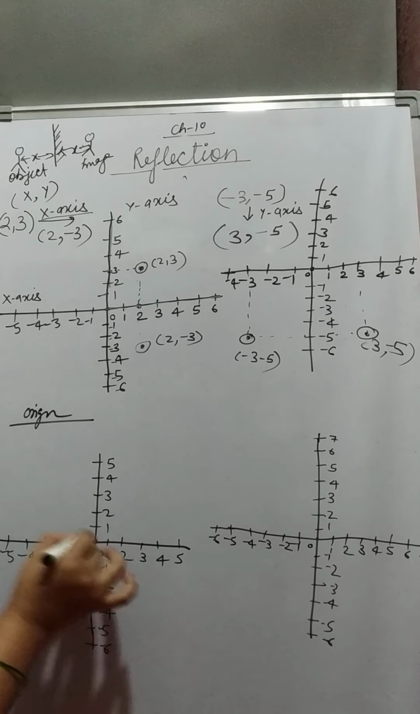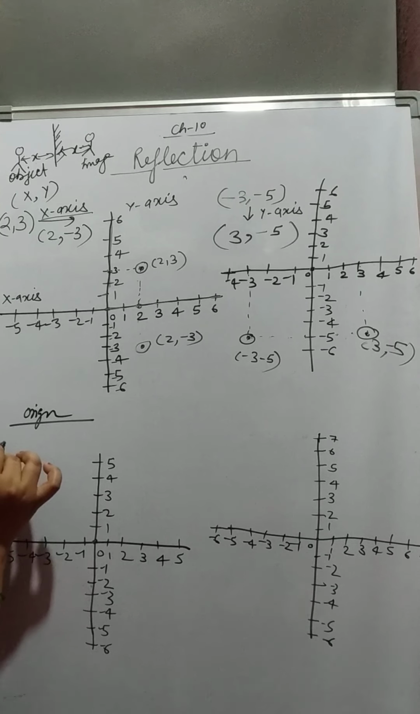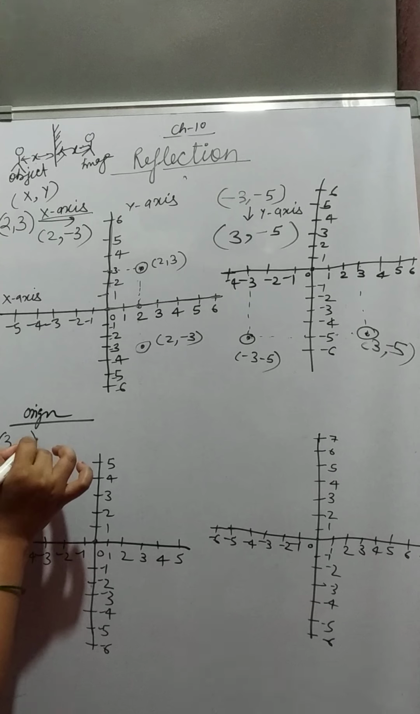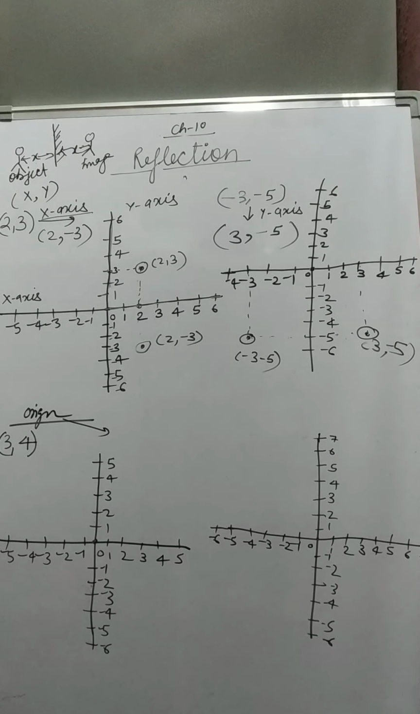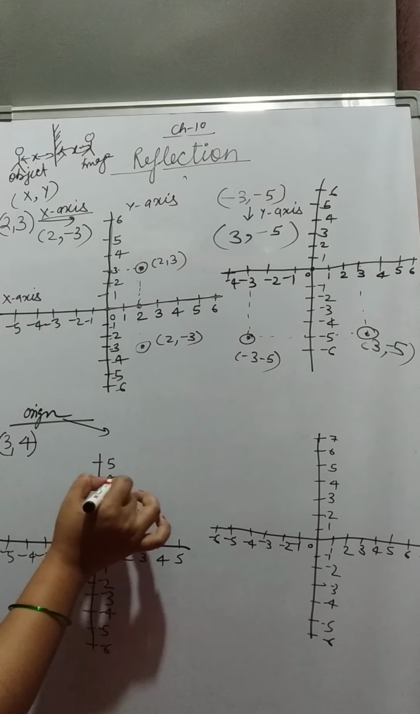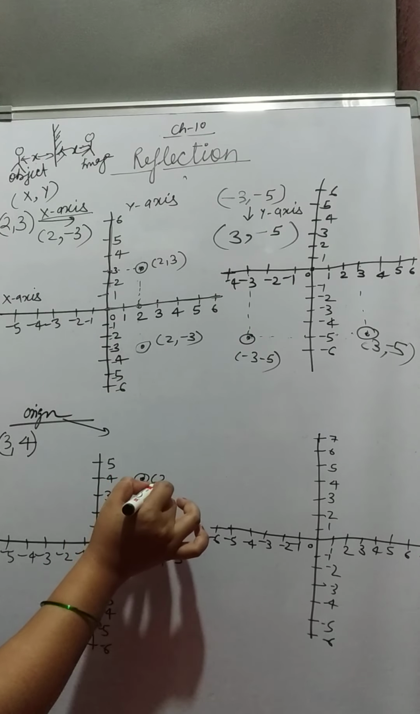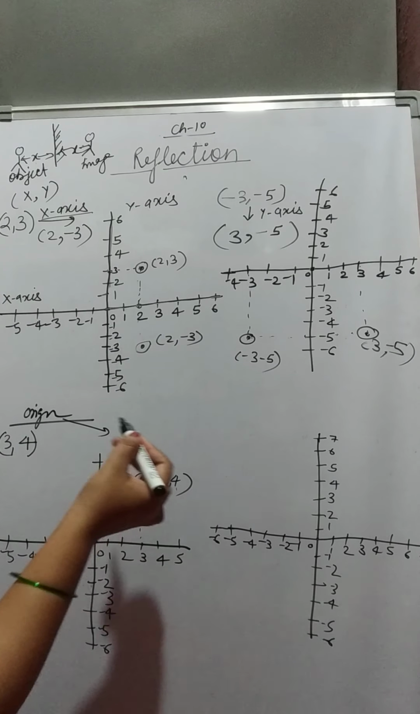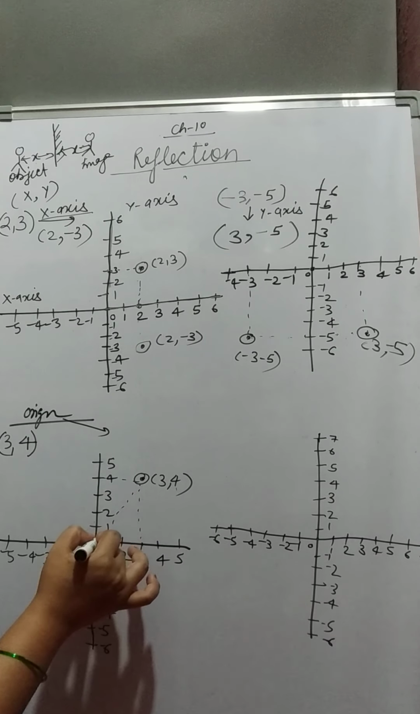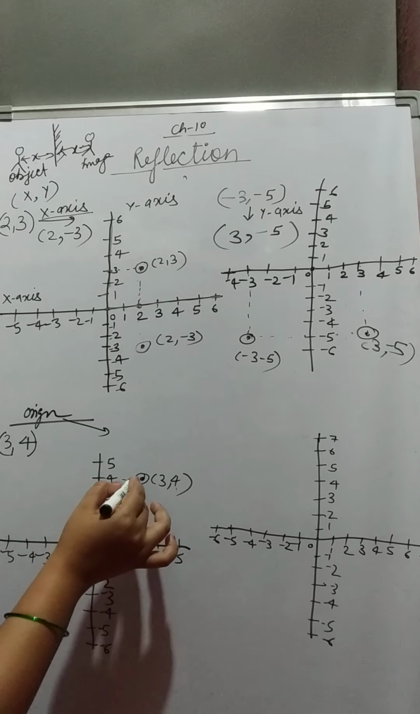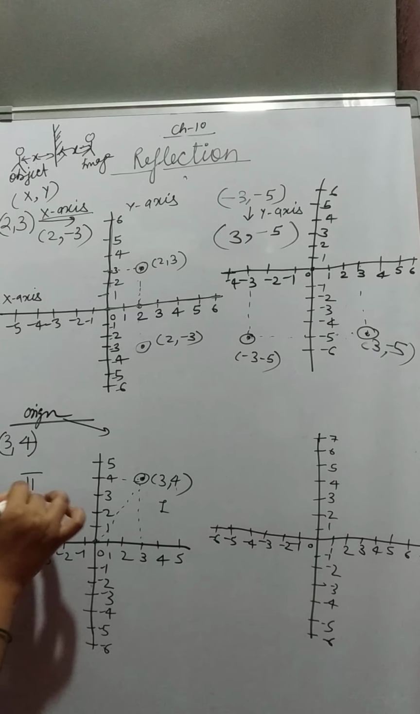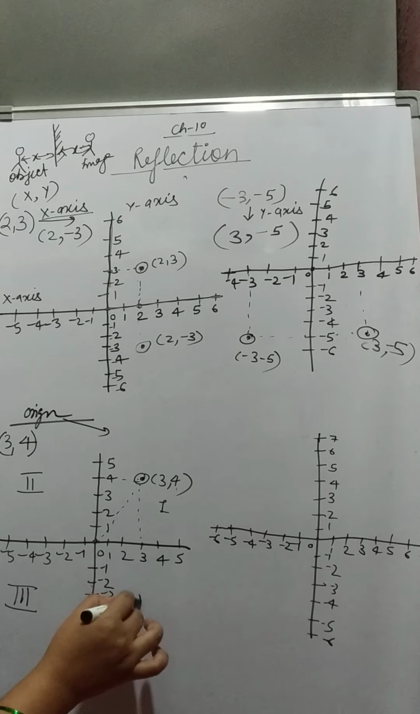When the coordinate is reflected on the origin, for example, we have (3, 4). Reflect it on the origin. First draw this 3 on the x-axis and 4 on the y-axis. (3, 4). Reflect it on the origin. When we reflect it, we take this diagonal as the mirror.